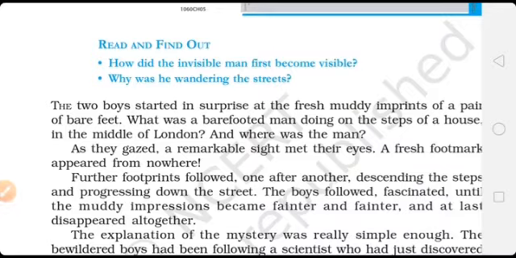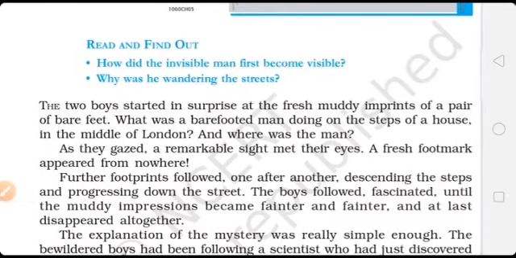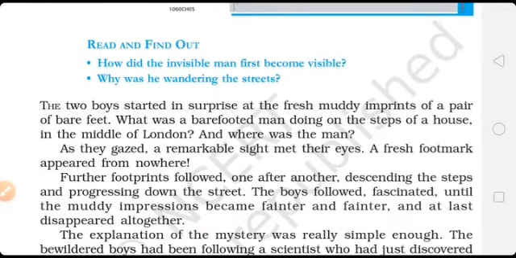They thought, in the middle of London, who is moving around on bare feet? What was a barefooted man doing on the steps of a house in the middle of London? They were very surprised by seeing these muddy imprints. And where was the man?